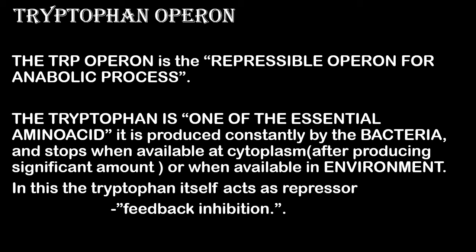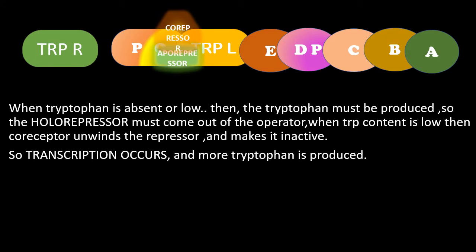Next, now we can see about the structure of the Trp operon. First there is Trp R, the repressor gene, and then after some gene there is a break. After some gene only, the promoter operator sequence is there. The promoter is the full gene; only a certain part, the last half, will be the operator. This is a combined gene, promoter operator. Next is Trp L, that is the Trp leader sequence. We can see about it later. And next is the structural gene, EDCBA, which is the reverse of ABCDE. In D, you can see another promoter sequence.